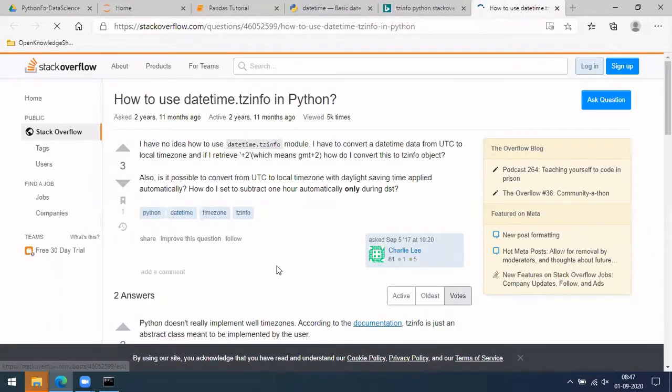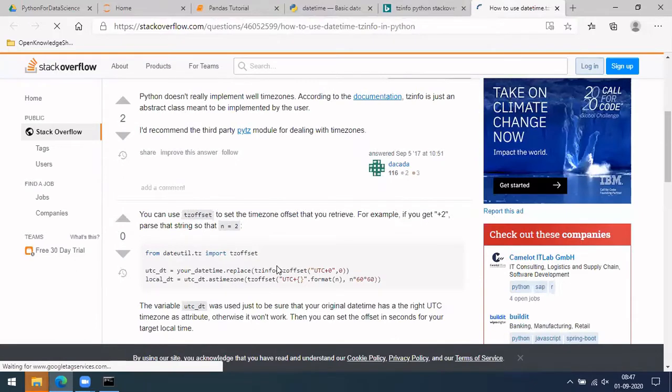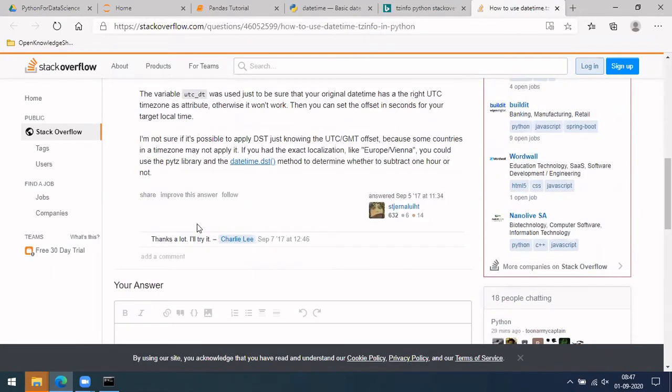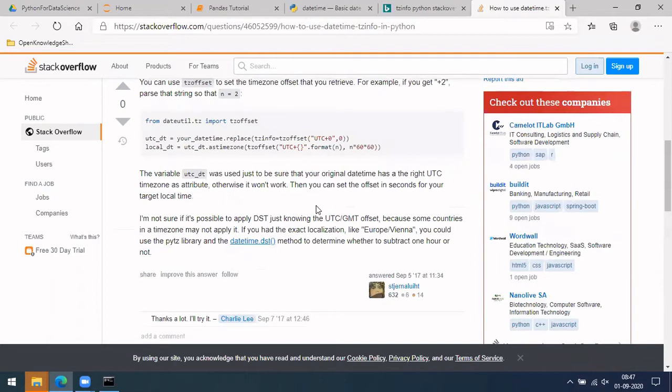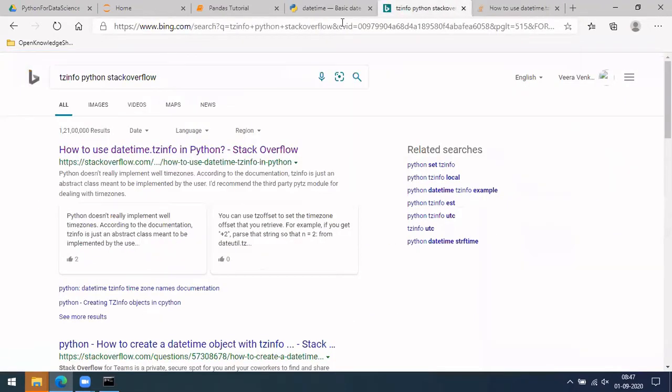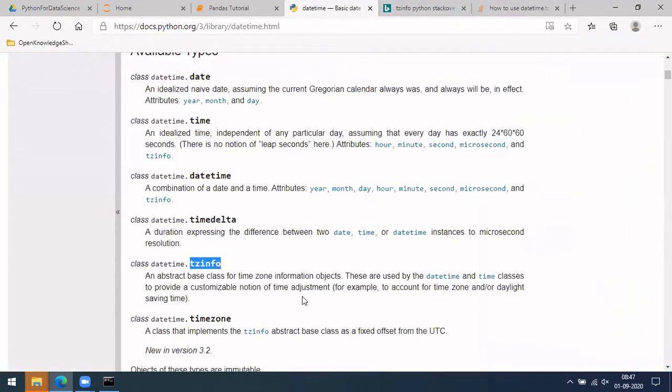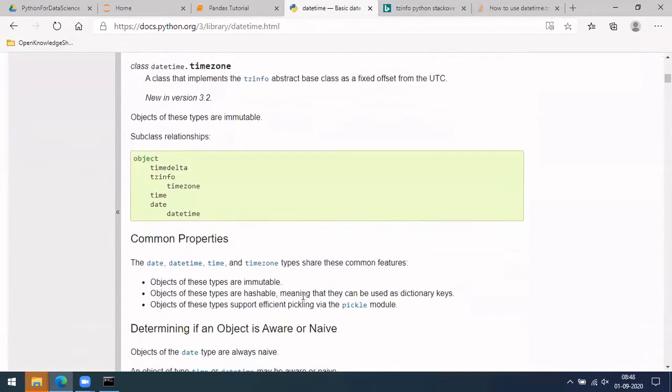Let me show you a few things here. There is this dot replace and tzinfo equal to UTC, right? UTC of ours is 5:30, UTC plus 5:30. Similarly, you can do whatever different value you want, and automatically it will be changed into that time zone. You can also specify directly IST and UTC for a few known things, but I couldn't see that here. You can explore that later. I think it will be here somewhere.